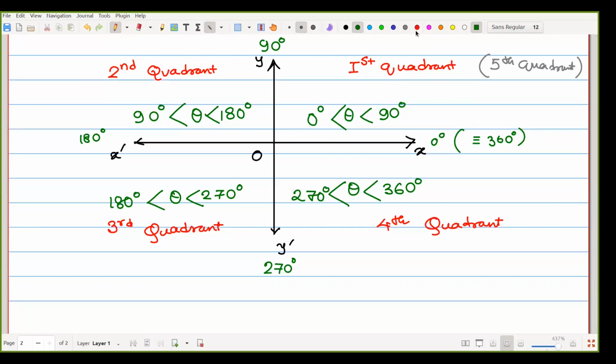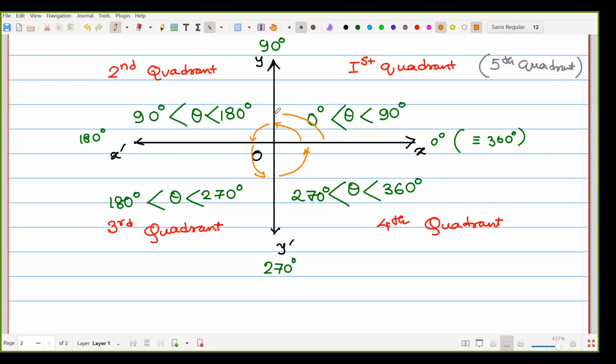Now you may say, when we are rotating, any angle that is here is called positioned in the first quadrant. When any angle is here, that is in the second quadrant. Any angle here is in the third quadrant, then any angle here, fourth quadrant.